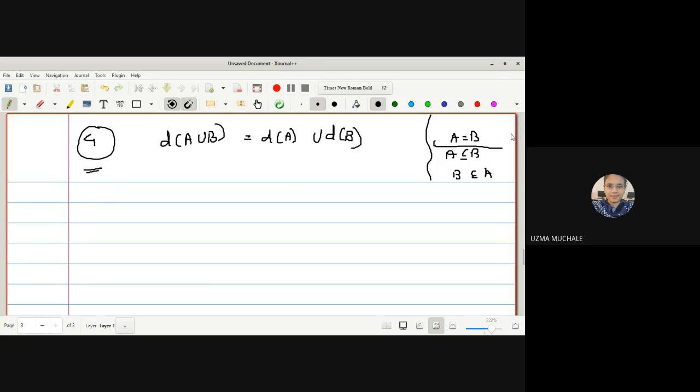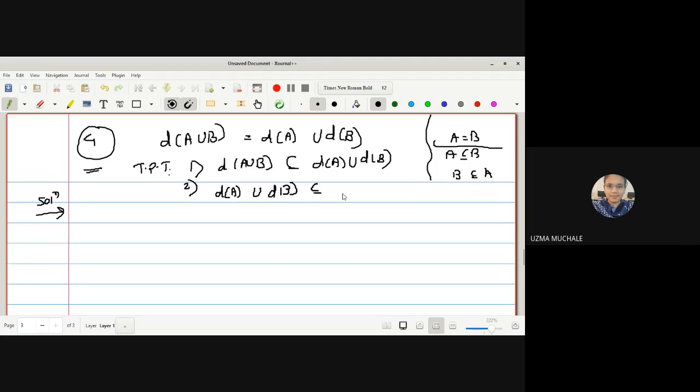One way is easy. That means we can prove the first part easily, but to prove the second one is somewhat difficult. So let us go one by one. What I have to prove is, firstly, that D of A union B is a subset of D of A union D of B. In another way, I have to prove that D of A union D of B is a subset of D of A union B. Correct?